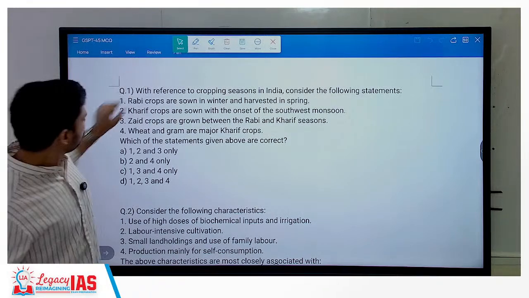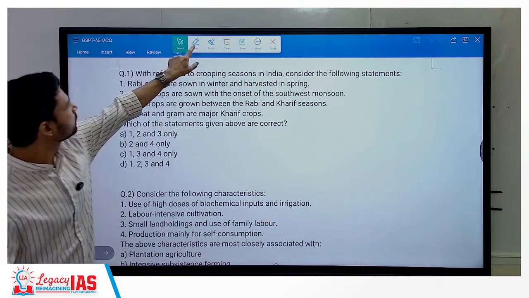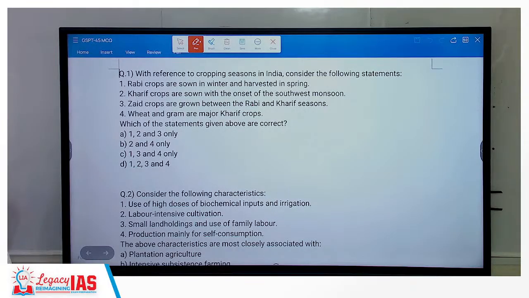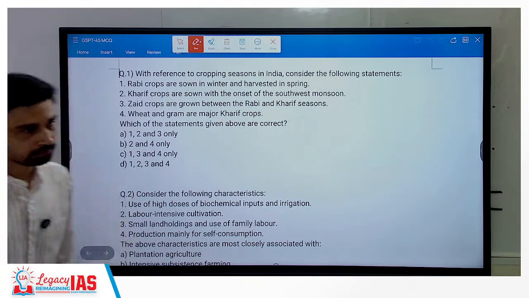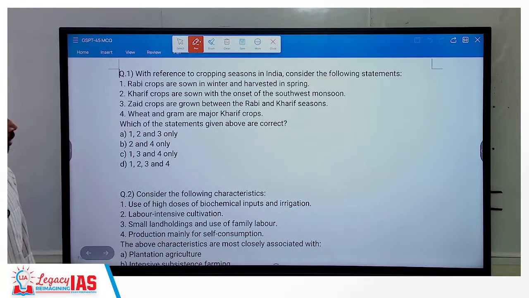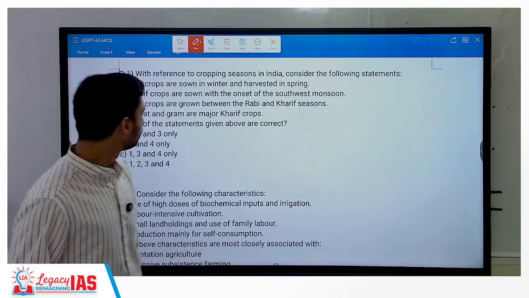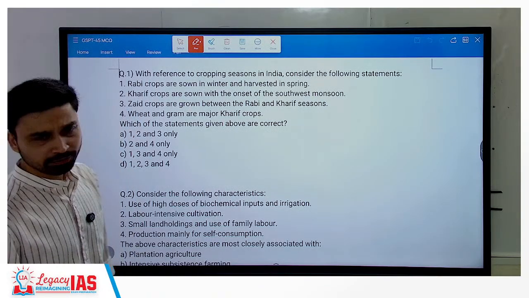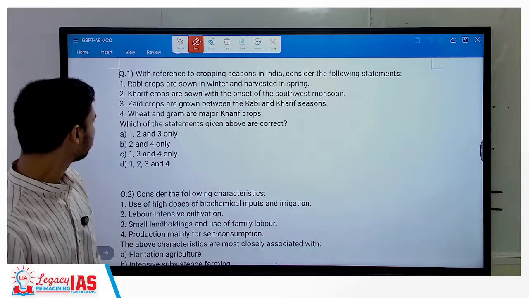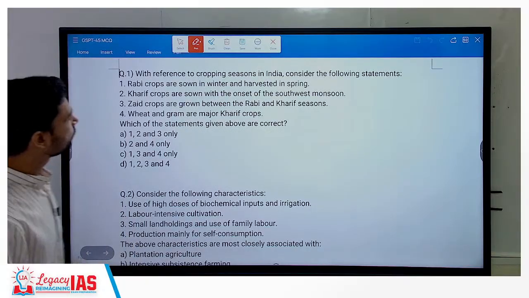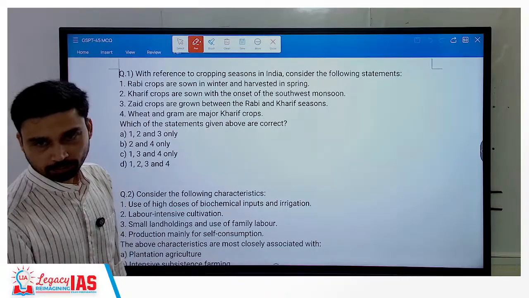Right? So the question is about the crops. Rabi crops are sown in winter, harvested in spring, right? Correct. Then kharif crops are sown with the onset of the southwest monsoon. Zaid crops, as we have discussed, fall between Rabi and kharif. Wheat and gram, what kind of crops are these? These are Rabi crops, okay, not kharif crops.